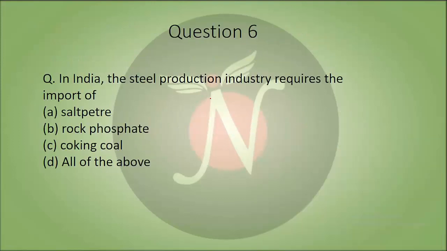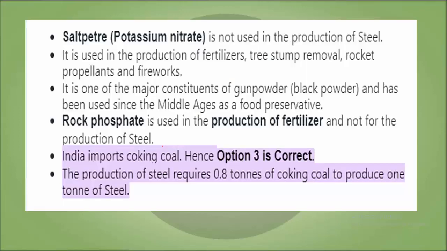Now, our sixth question. In India, the steel production industry requires the import of saltpetre, rock phosphate, coking coal, all of the above. So basically, the answer to this is C. We'll see the explanation: saltpetre, also known as potassium nitrate, is not used in the production of steel. It is used in the production of fertilizers, tree stump removal, rocket propellants and fireworks. It is one of the major constituents of gunpowder as well, and was used in the Middle Ages as a food preservative also.